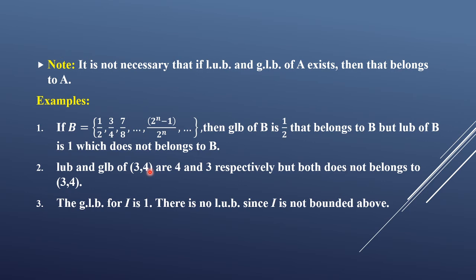Next, the greatest lower bound for I is 1. I is the set of positive integers, that is 1, 2, 3, 4. What is its greatest lower bound? Its greatest lower bound is 1. There is no least upper bound because I doesn't have an upper bound. Another example, the set including only one element, that is 0. Its greatest lower bound is 0, and its least upper bound is also 0.